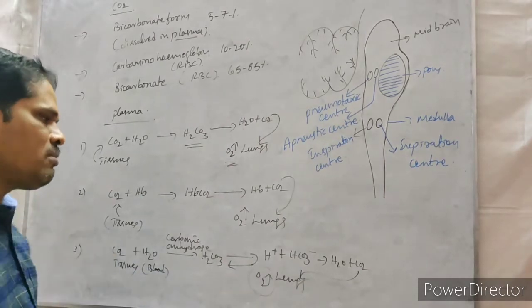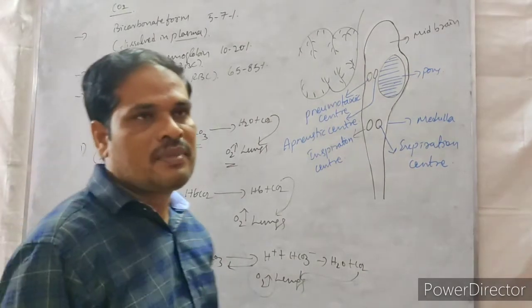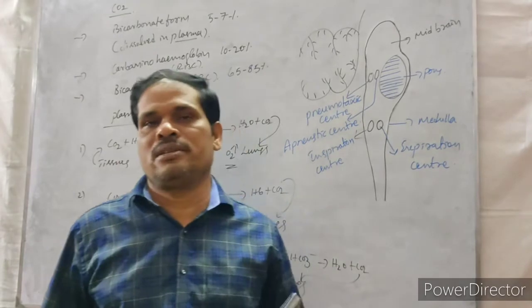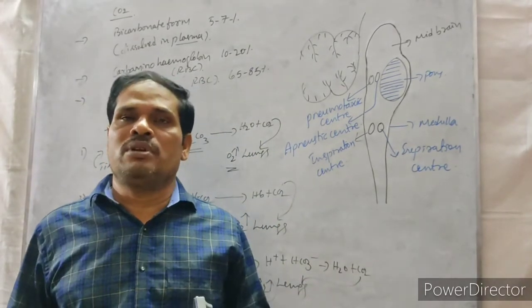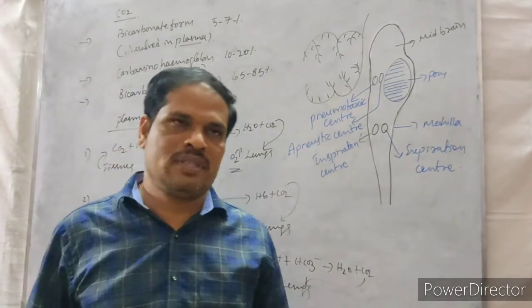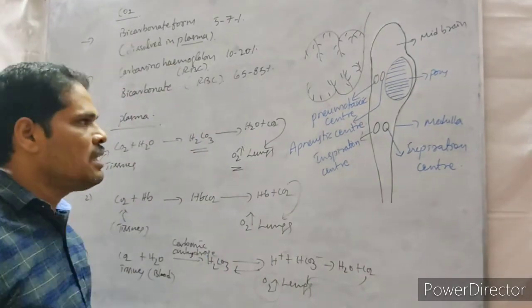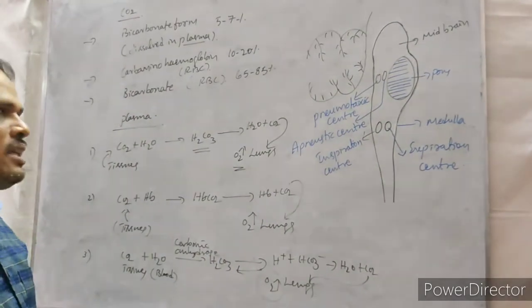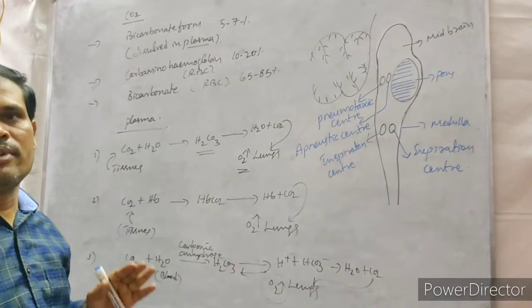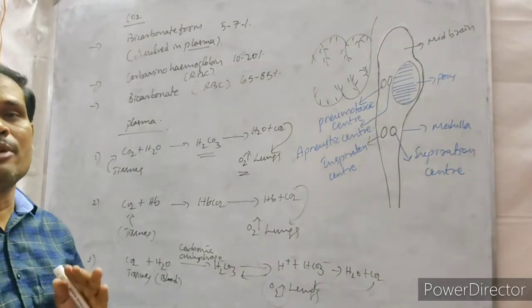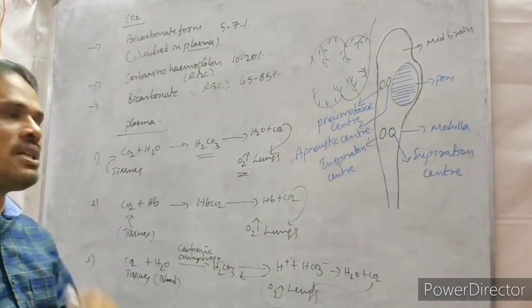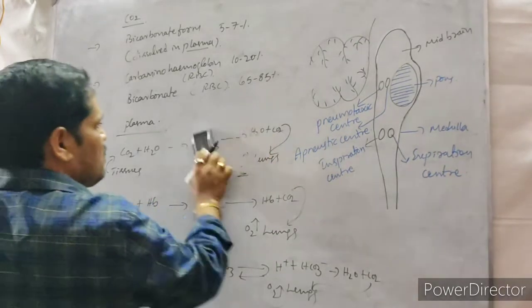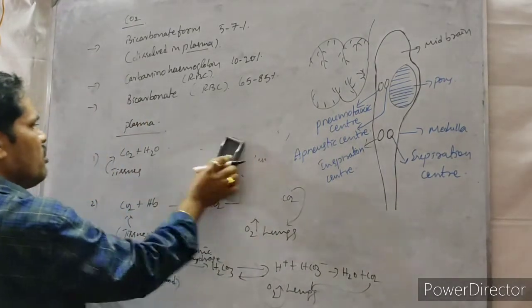So carbon dioxide is formed and released into the open atmosphere. This is the way oxygen and carbon dioxide are transported. Oxygen is transported from lungs to tissues, and carbon dioxide from tissues to the lungs. The next one: what is the meaning of Bohr effect?